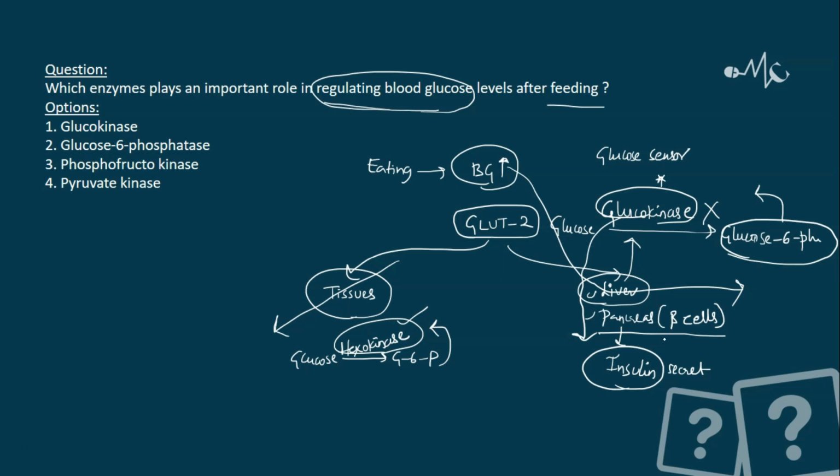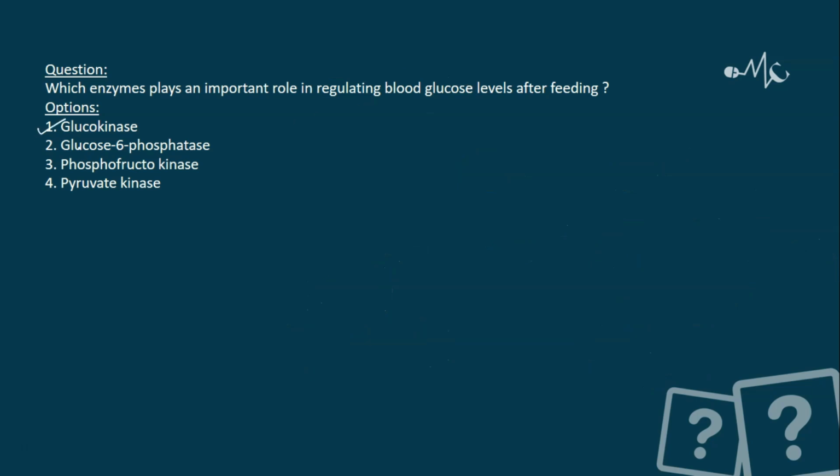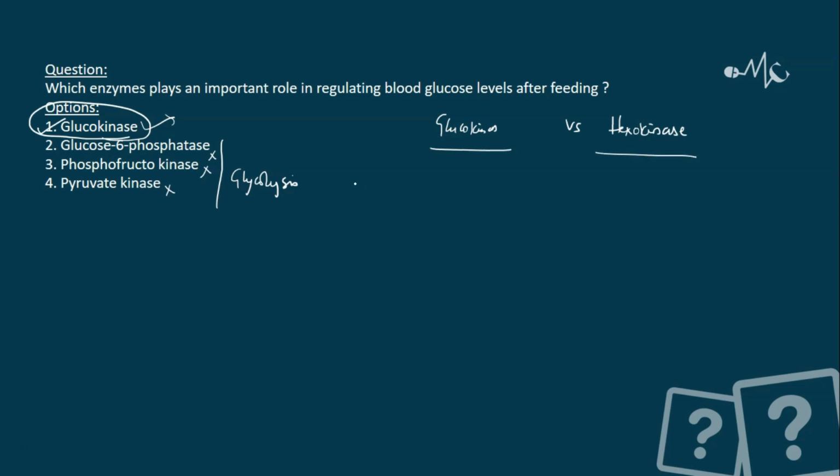Now you see, in the question, they are asking which enzyme plays an important role. So it is glucokinase. It is not glucose 6-phosphatase or phosphofructokinase or pyruvate kinase. All these are glycolysis reactions. But the major enzyme which is very important in regulating the blood glucose levels of the body is glucokinase, and this glucokinase versus hexokinase is an important topic of discussion. Okay, it is very important. So let's try to differentiate these two.